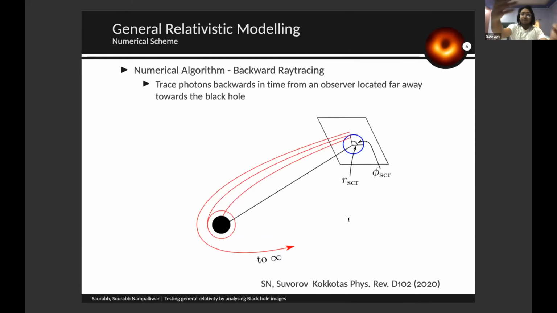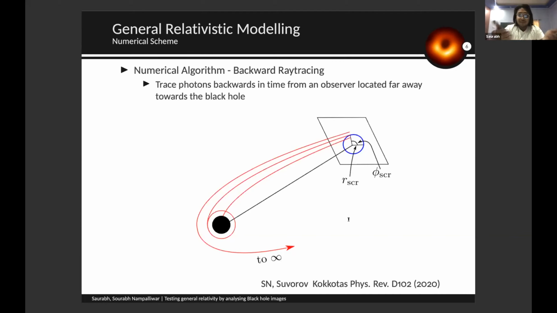Normally photons come from the source to us, but here we fire them away, which is much more computationally inexpensive compared to forward ray tracing from the source, because then we would have to fire a lot of data points and hence a lot of photons.